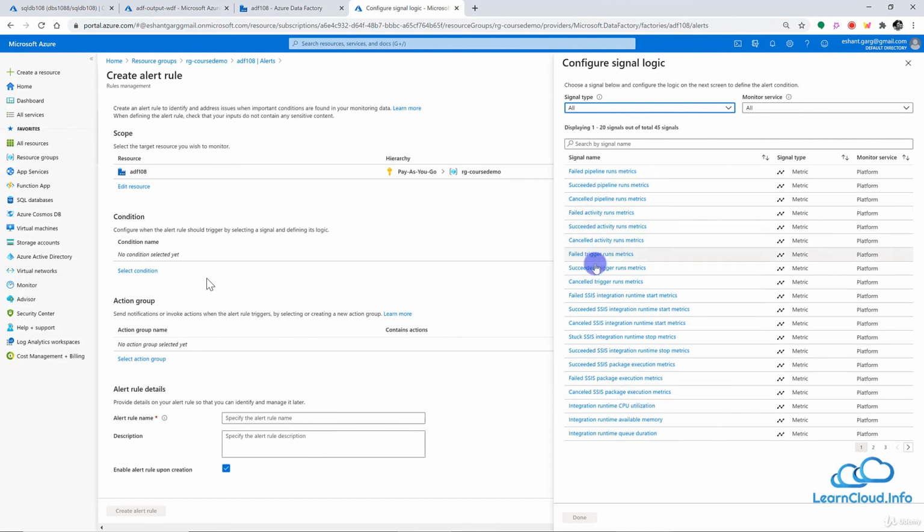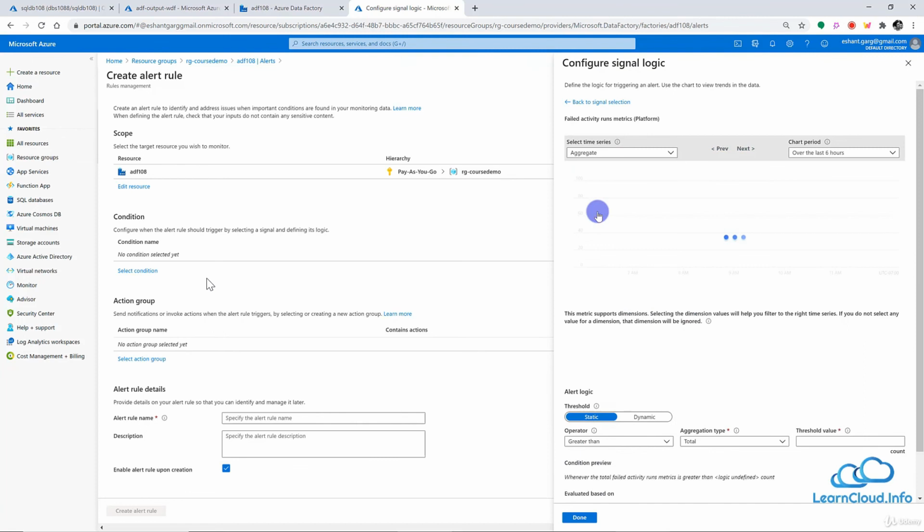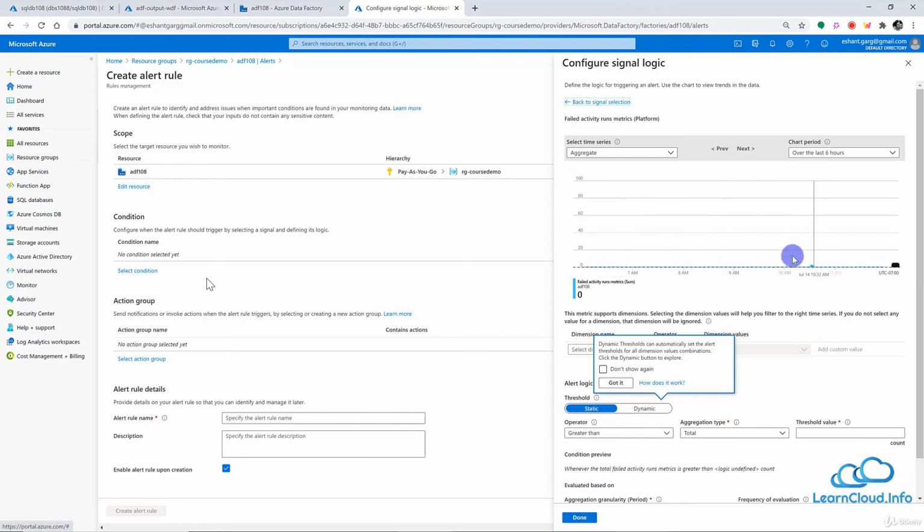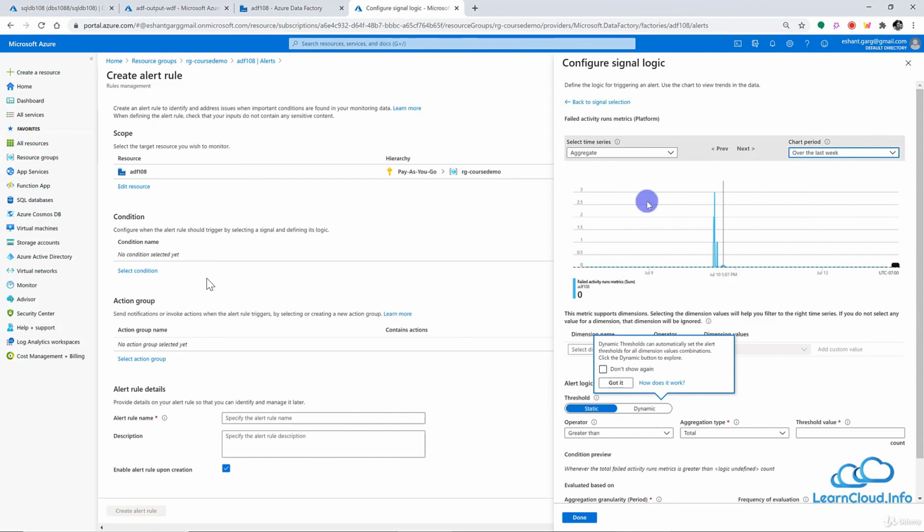So basically you select different signals here. So let me choose, for example, let's say if my activity fail run matrix here. And here it will show you a quick graph of what happened in the last 6 hours, or let's say the 3 days, or maybe a week, so that you can look at what's going on. And based on this, if you want to create your alert.